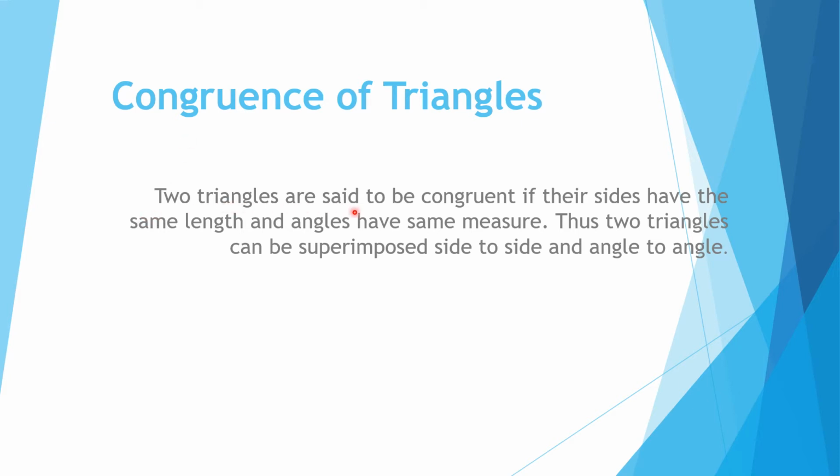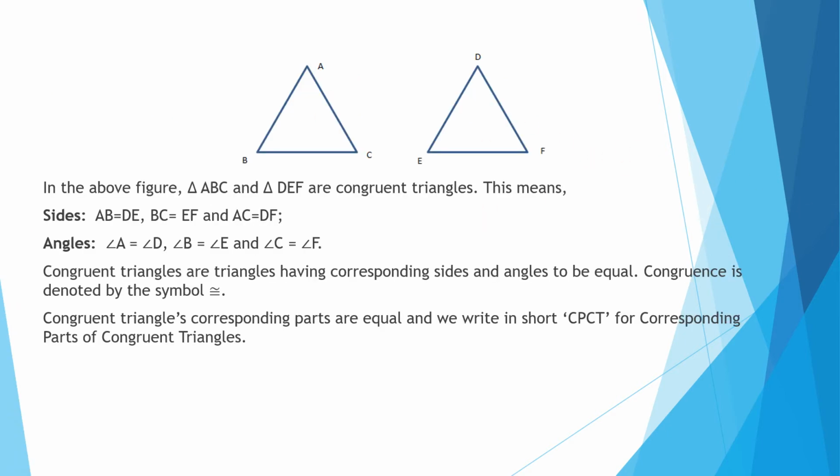Two triangles are said to be congruent when their sides have the same length and angles have the same measurements. Congruent triangles can be superimposed side to side and angle to angle, which means you can superimpose them. So this is congruence of triangles.